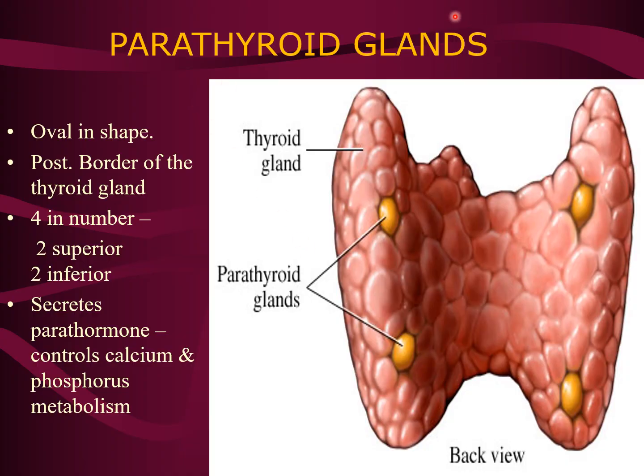Coming to the parathyroid glands, they are oval in shape. We can see here, present on the posterior border of the thyroid gland, 4 in number, 2 superior and 2 inferior parathyroid glands. They secrete parathormone, which controls calcium and phosphorus metabolism.